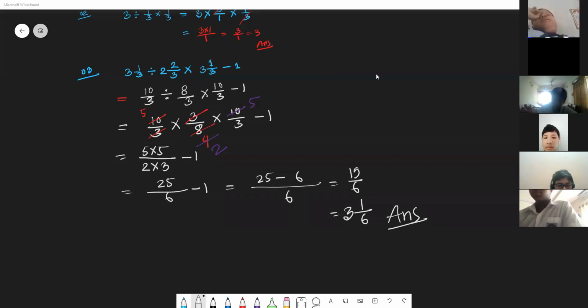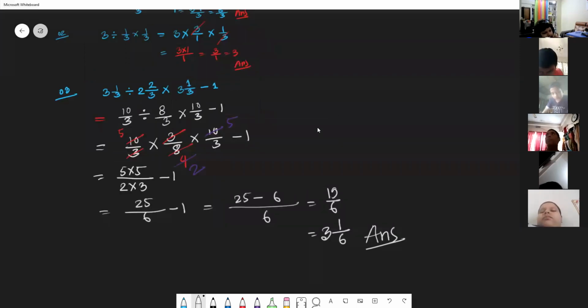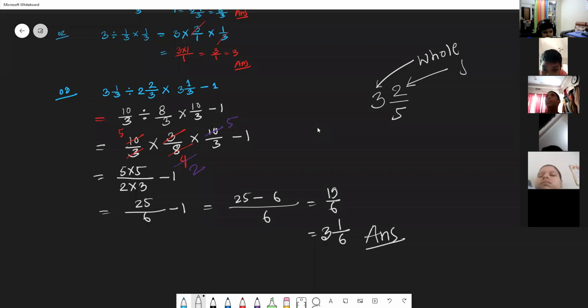You should revise properly. Sir, could you explain how you made the mixed fraction at the last? How I have done mixed fractions? Yes, sir. Okay, this is now like 3 2/5. Suppose this is a mixed fraction. Why is this one called a mixed fraction? Because there are two parts. Part 1, this is the whole number, and part 2 is a fraction. This is the fraction.